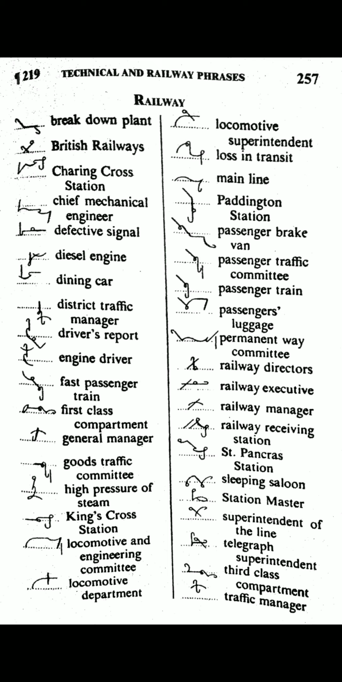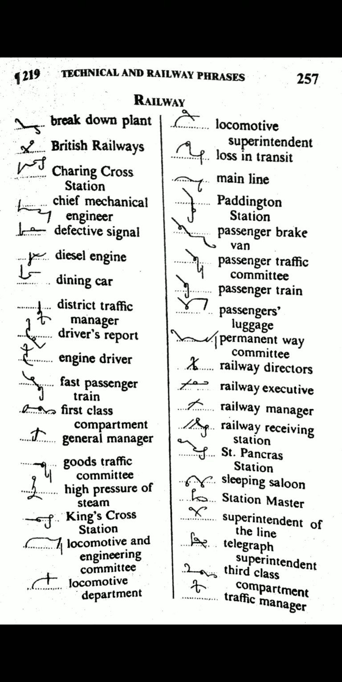District traffic manager, D through the line with S circle for district, ter with F hook for traffic, intersecting M is used here for manager. Driver's report, dir above the line with were with S circle for drivers, and P upward R halved is used here for report. R is omitted here. Engine driver, N intersecting here with dir above the line and were.